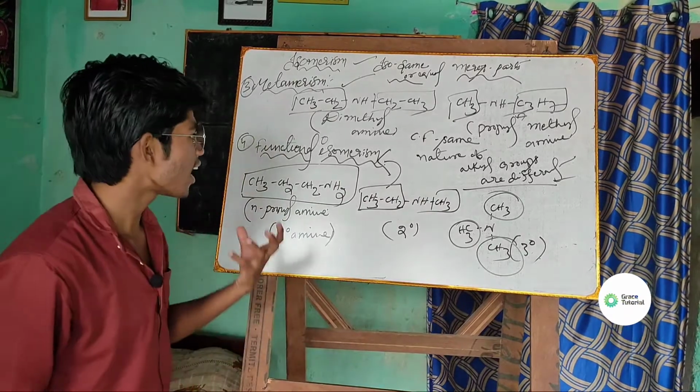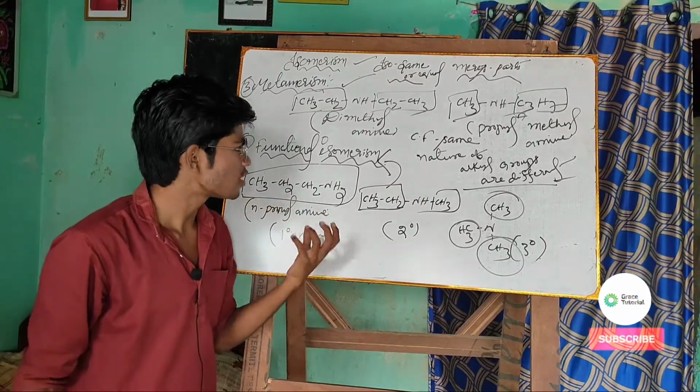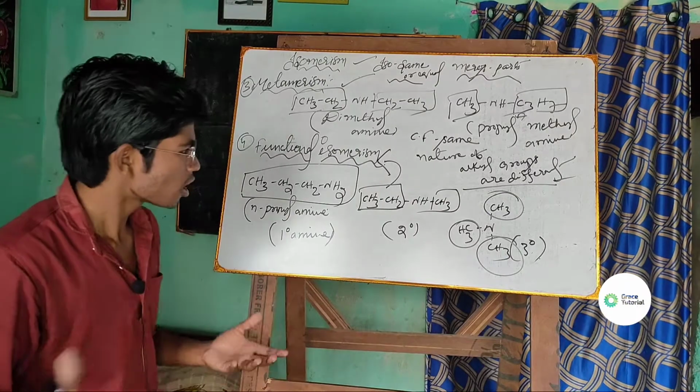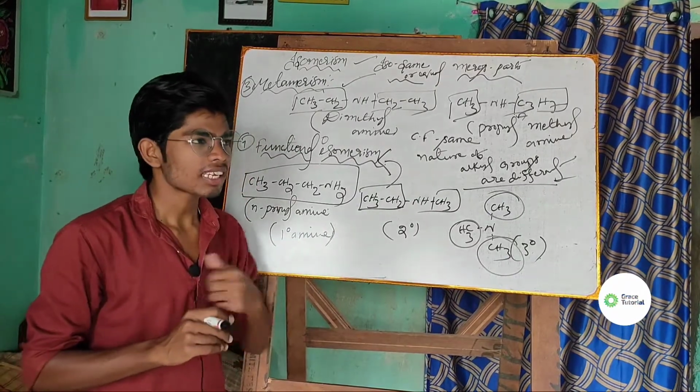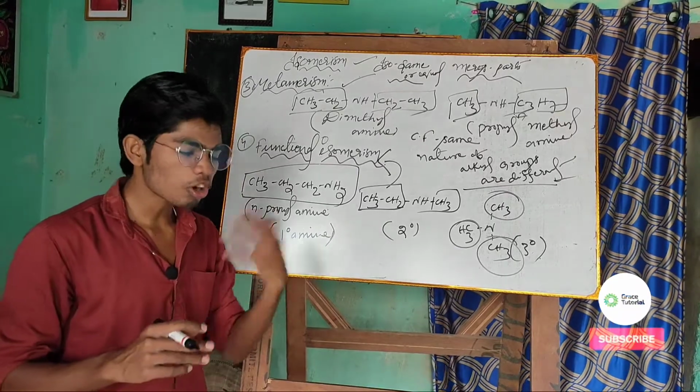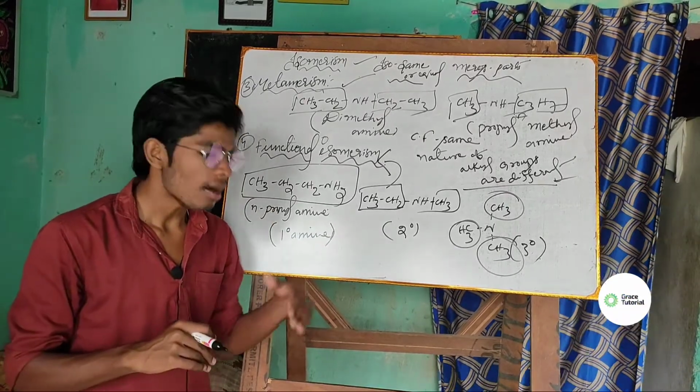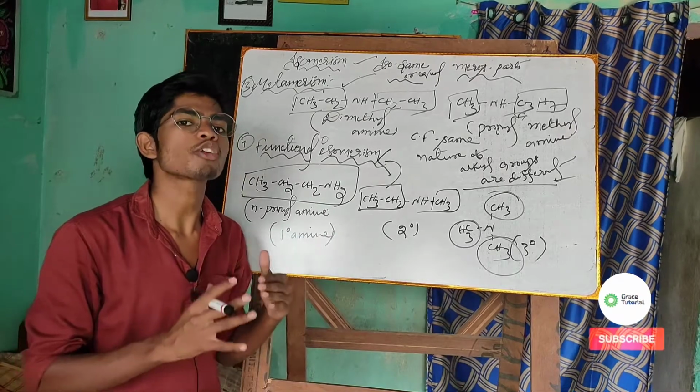Functional isomerism is basically a phenomenon. What we understand is that two or more compounds have the same chemical formula but differ in their functional group.